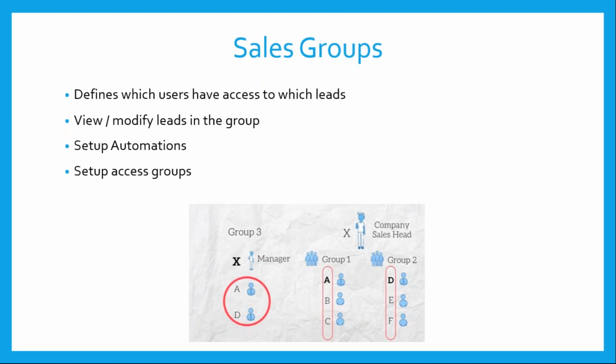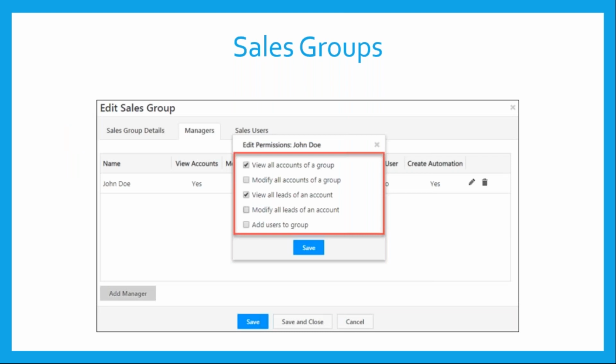So if the company sales head, Mr. X, wants to have details about everything, then you can simply create another group, group 3, right? And you can add A and D as sales users, and you can add Mr. X as manager. So this will enable access to all the leads and all the users across the groups for X to review and monitor.